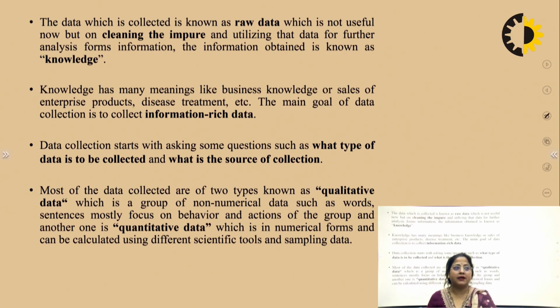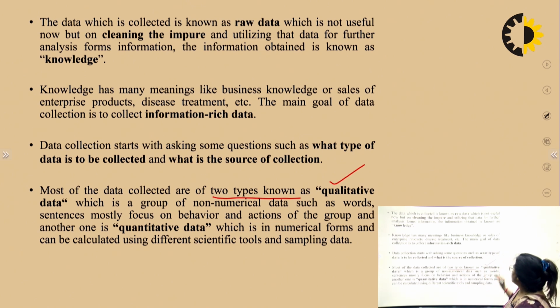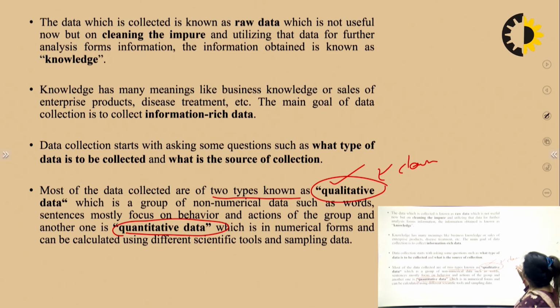The main goal of data collection is to collect information in each data. Data collection starts by asking some questions, such as what types of data are collected and what is the source of collection of raw data. There are two types of data: first is quality data and second is quantity data. Quality data means data is very clean, clear, with the right information, and valid.